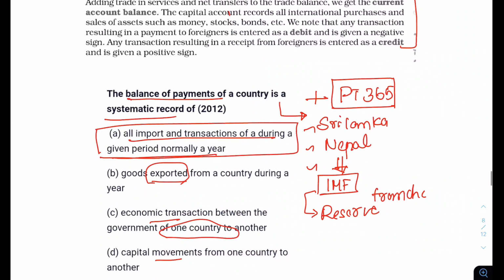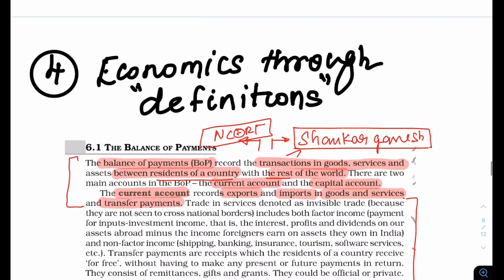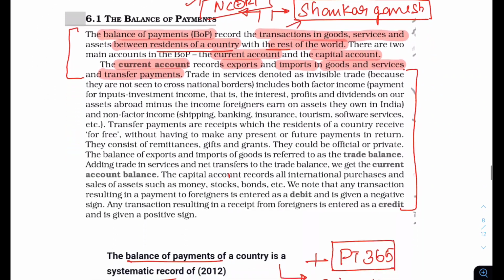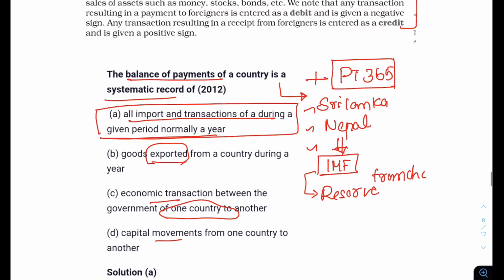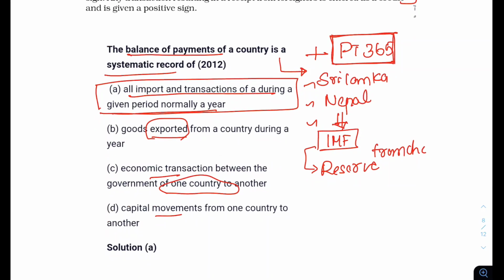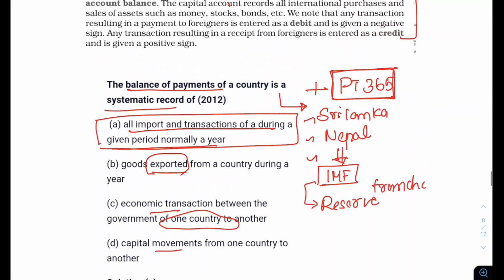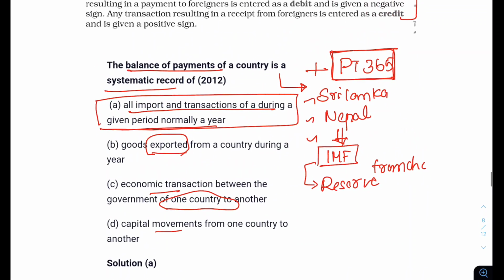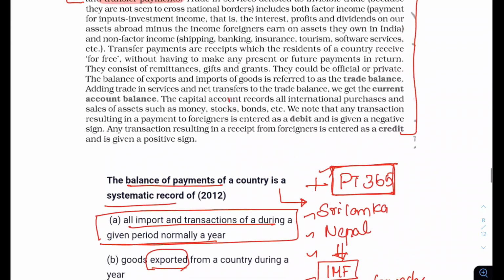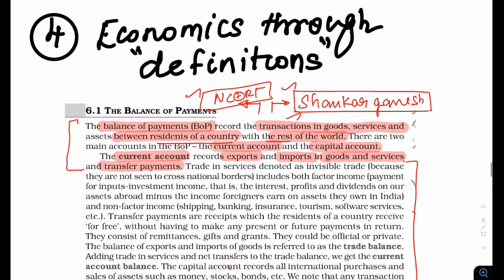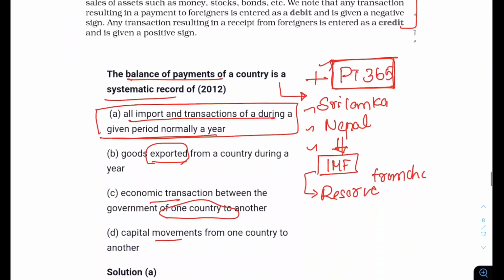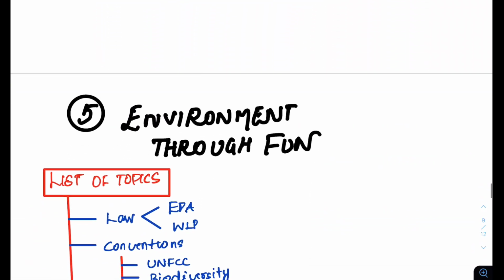What I am trying to say is that in the last moment, do not panic. Have proper simple books. Have this PT 365. Anything, Vision, PT 365, one institute, so don't have many. One institute, PT 365 or Vision will be good, and use them appropriately for solving economics. You will have every information here, every definition, every keyword, everything in these basic books, and that is what you should aim for in economics.